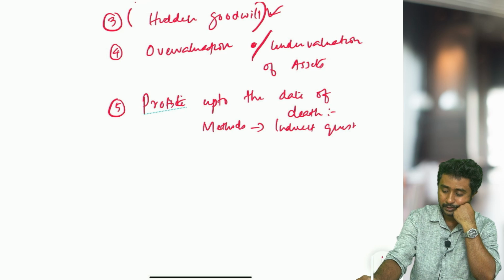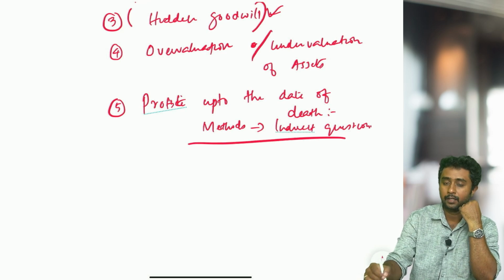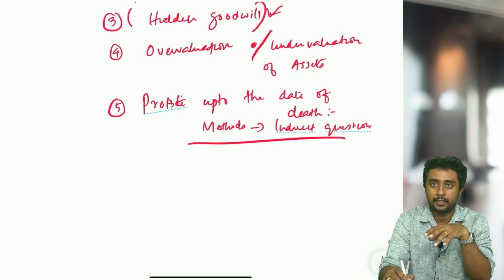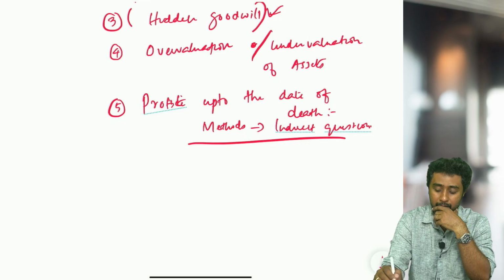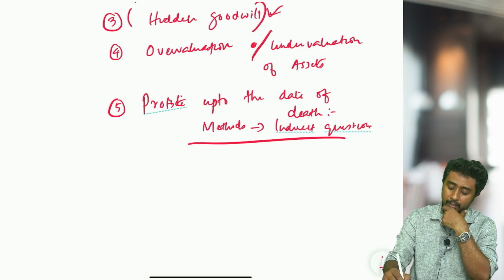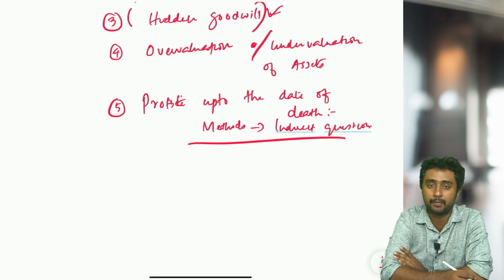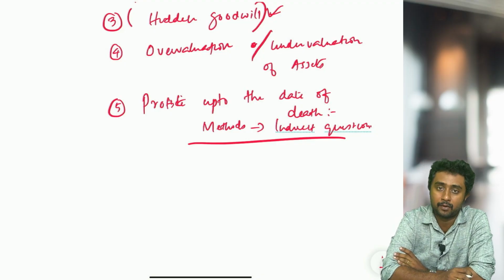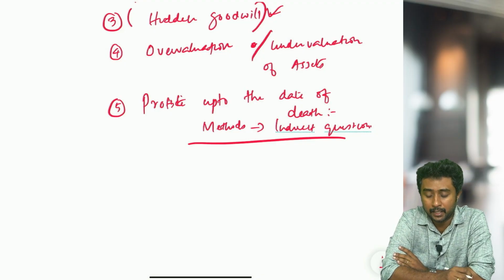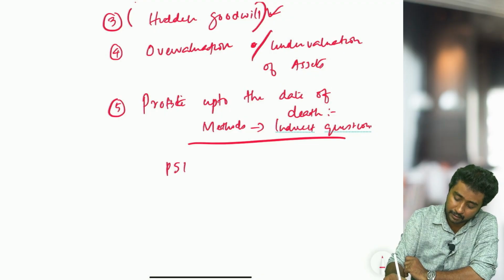Indirect questions should be practiced. So turnover basis also, time basis also, practice the indirect questions. And next thing is, when you are practicing, there is one topic called when profit sharing ratio changes, what will be the entry for sharing the profit up to the date of death. So that kind of cases also, profit sharing ratio changes.